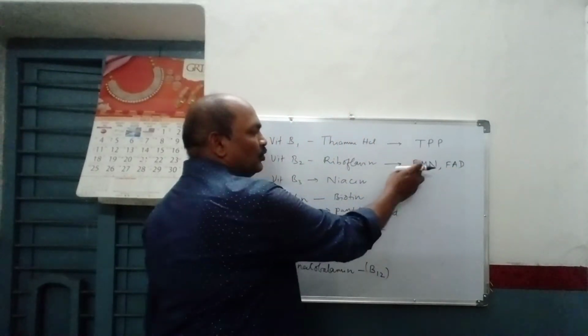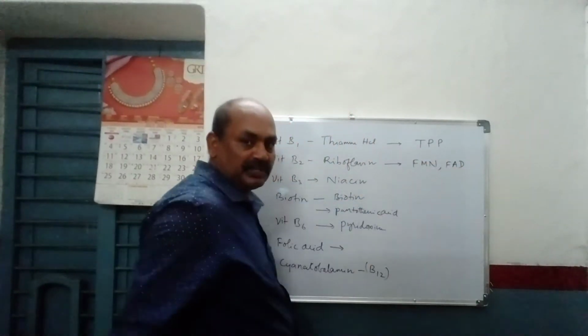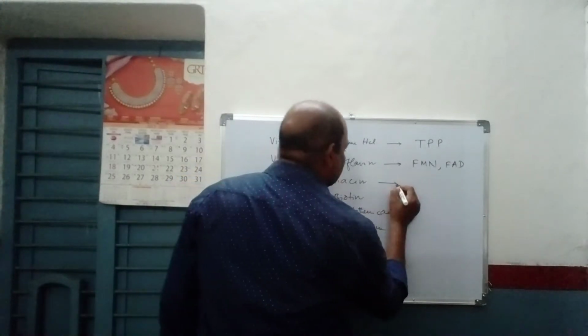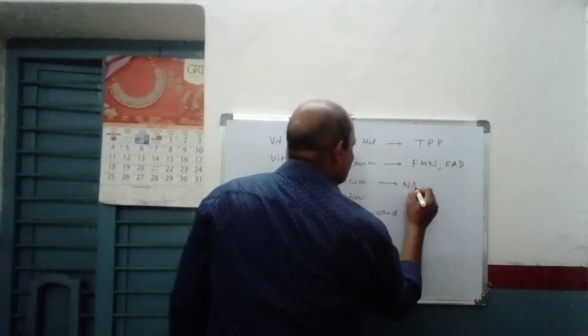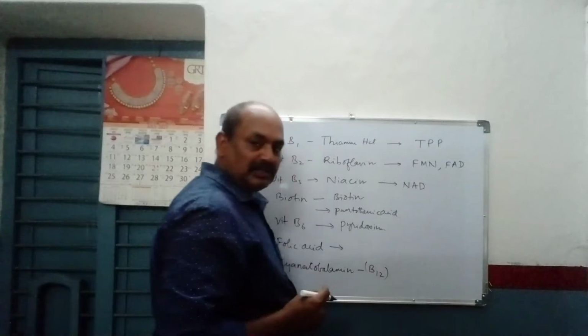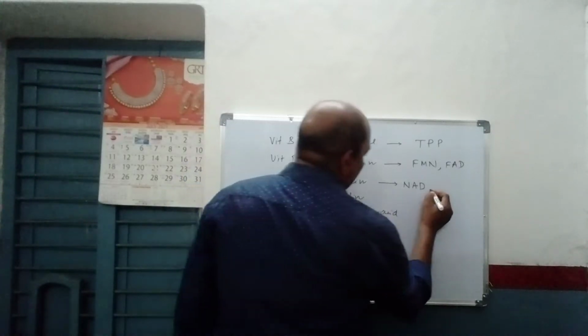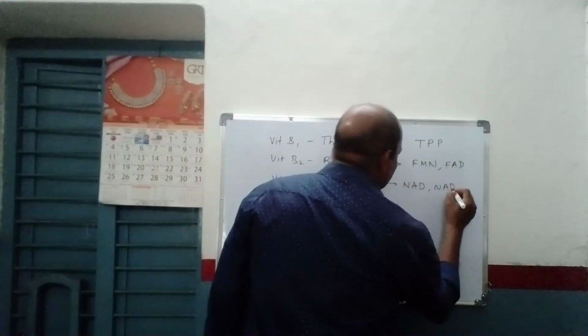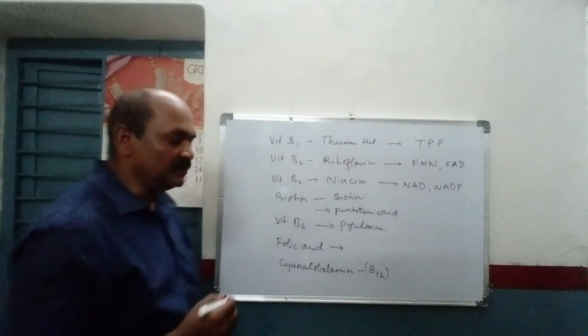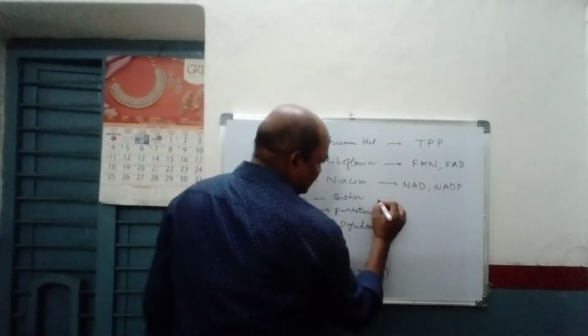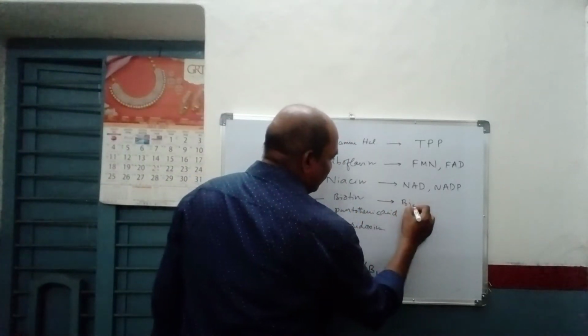See, flavin mononucleotide and flavin adenine dinucleotide. Then niacin, again two coenzyme forms are there, nicotinamide adenine dinucleotide and NADP, nicotinamide adenine dinucleotide phosphate. Then biotin, as it is, it may be used.